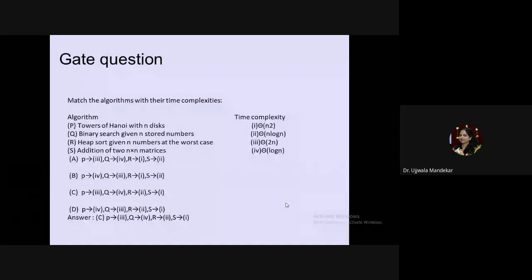So what will be the correct answer? Tower of Hanoi, exponential time, that is 2 raised to power n, that is P is 3. After that, binary search is log n, that is Q is 4. Then third, heap sort, that is R is equal to 2. And fourth one is addition of two matrices, that is S is equal to n square. Hence the answer is: P3, Q4, R2 and S1. See, this one is the correct answer.